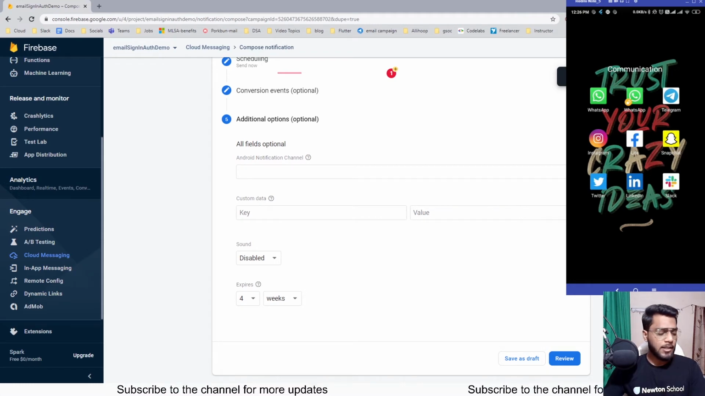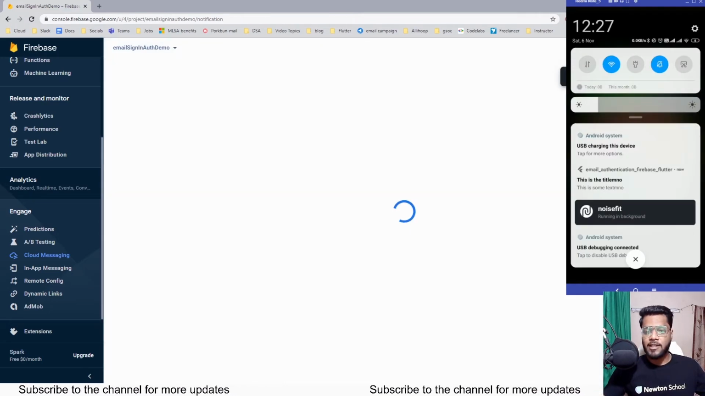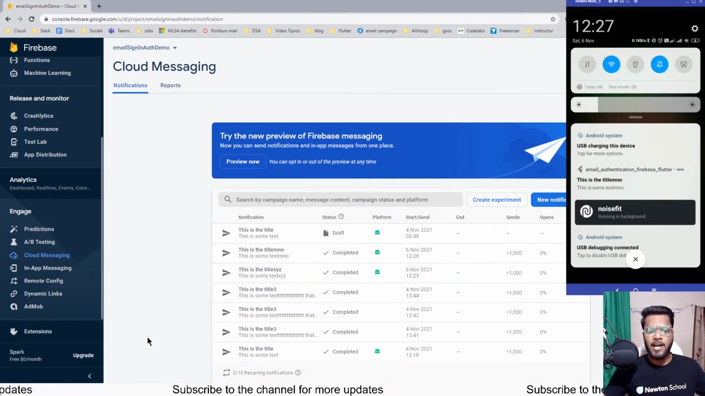And in the notification bar you can see a Flutter icon being displayed. Swiping down the notification, you can see that we are displayed. This is a title MNO, this is some text MNO, and the name of the app, that's email underscore authentication underscore Firebase underscore Flutter. That's the name of the app. And in the dashboard as well, you can see that this notification has been completed and sent to the users.